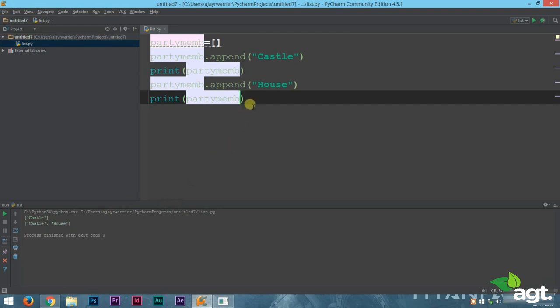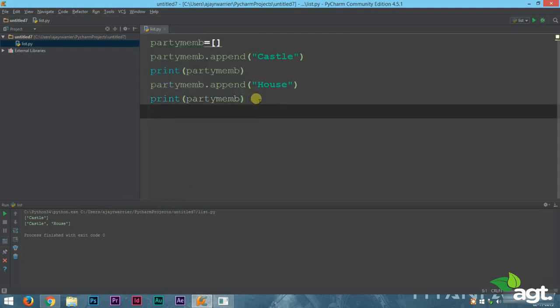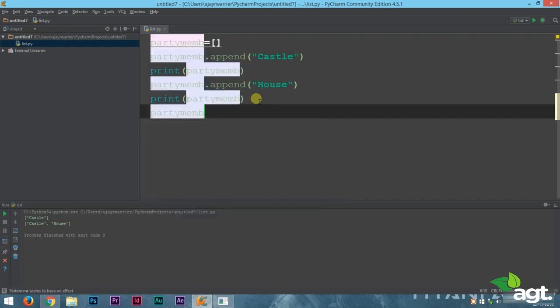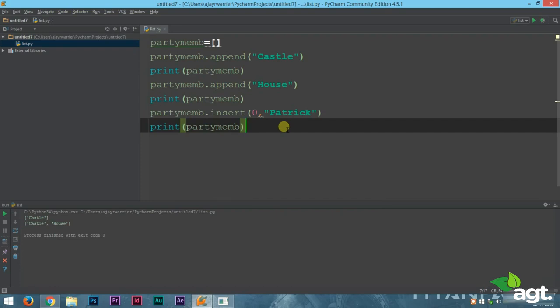Now the next function we are going to learn is insert. I'll show you how that works. Using insert is a little bit different from append. What insert does is that we can also specify the index at which we would like to add the element. When we use append, it is added to the right side. We cannot specify the location at which we want to enter our element. Insert allows us to specify the index and also our element. Let's run this.